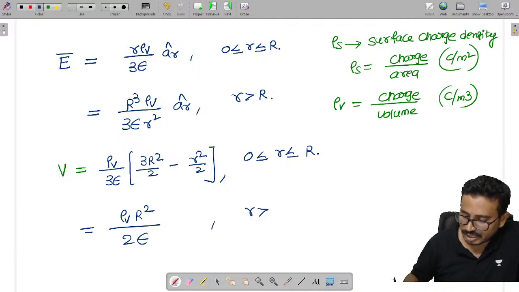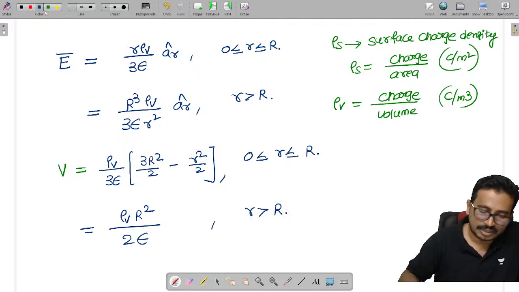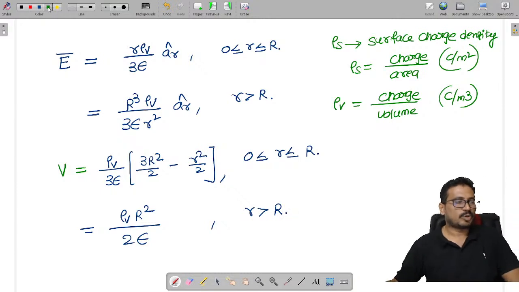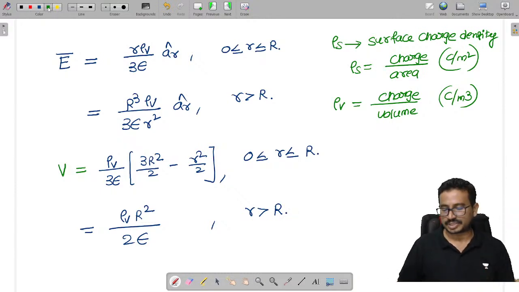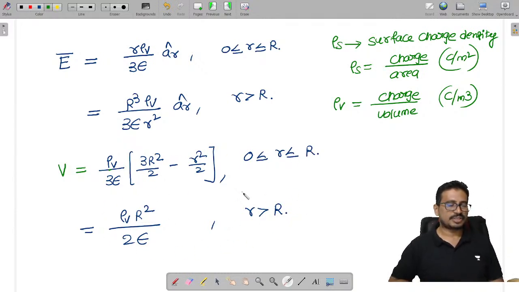This is for r greater than capital R. These are the potentials inside and outside the sphere.